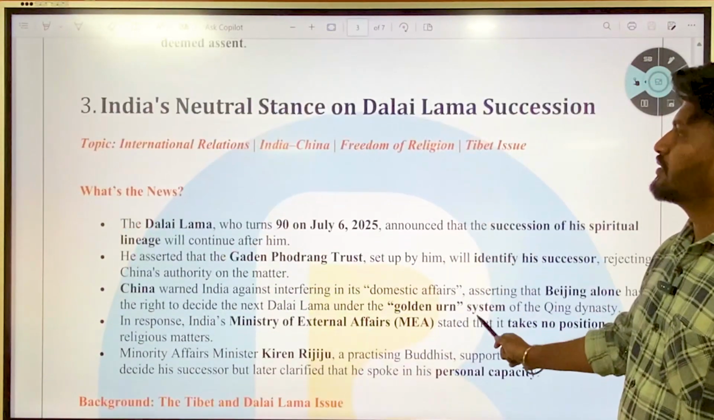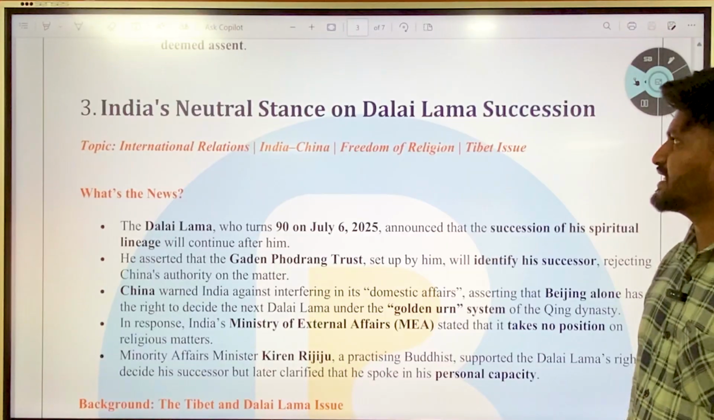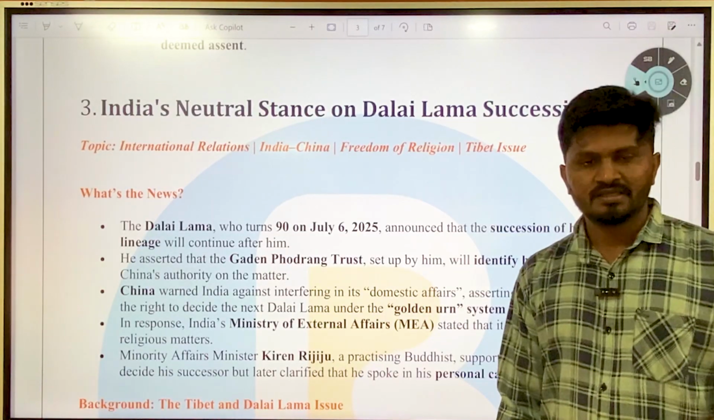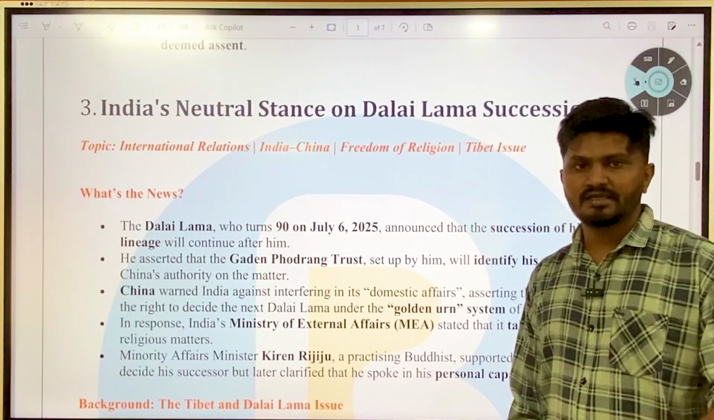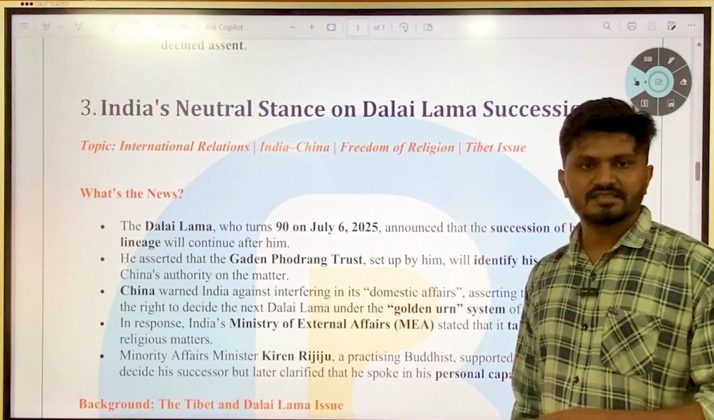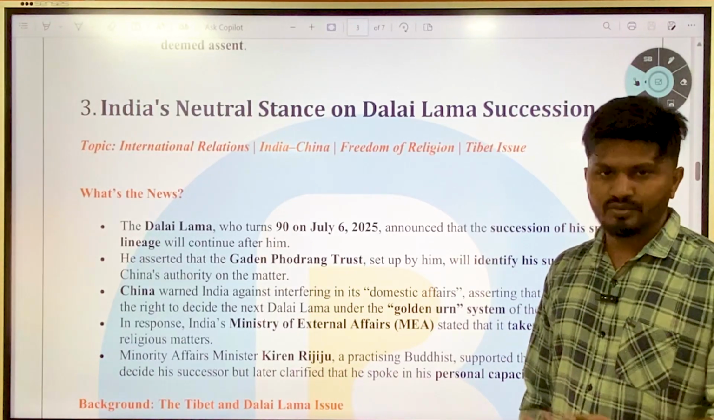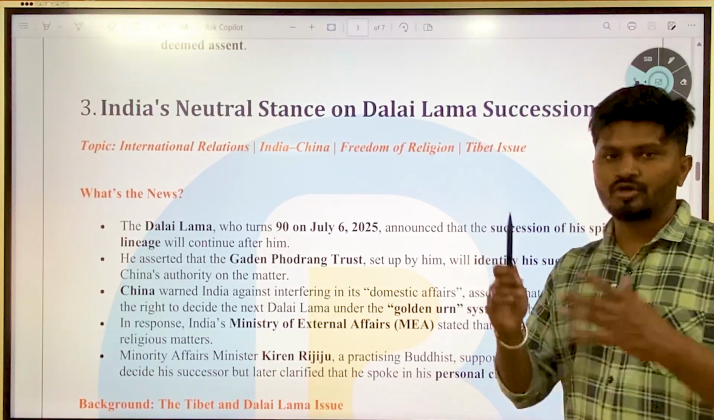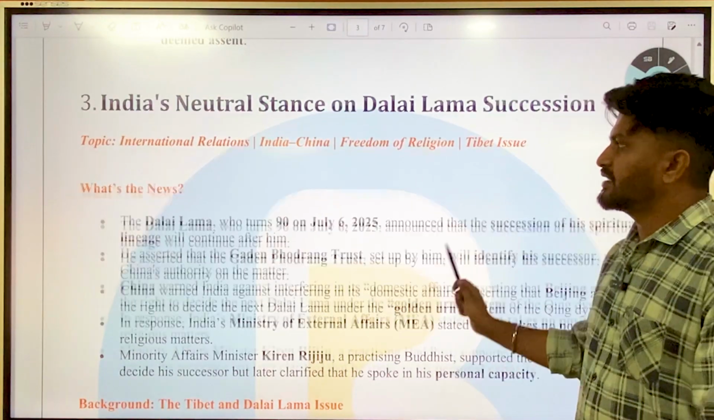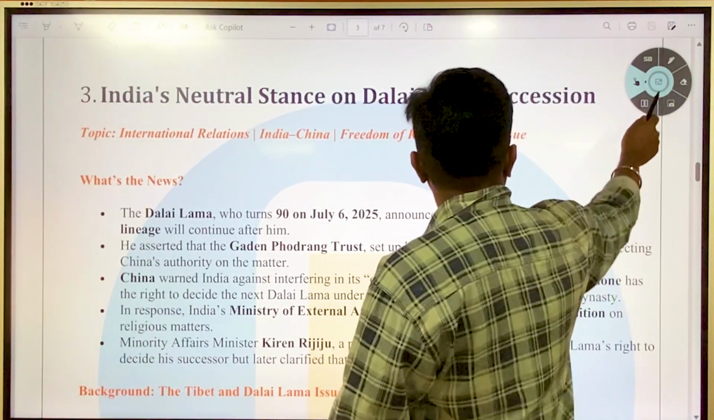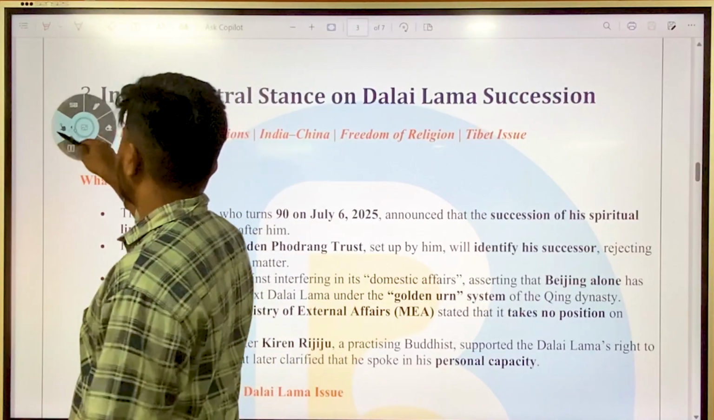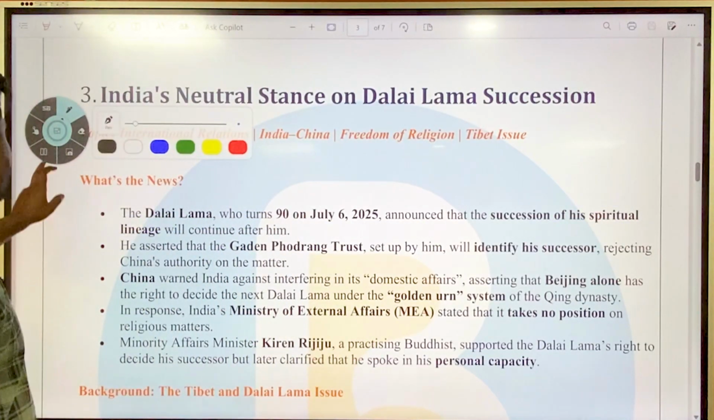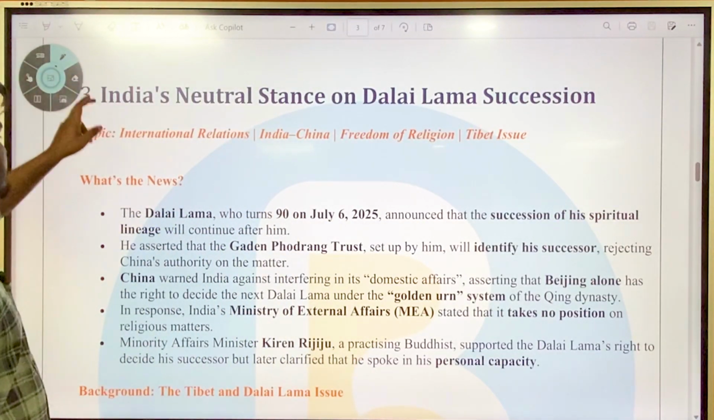Then the third one is India's neutral stance on Dalai Lama succession. Okay, recently we have already updated shorts regarding the Dalai Lama, who the Dalai Lama is, etc. But again, since it is in the news again and again, we have to see it from the broader perspective. It comes under international relations, relation between India and its neighbor China, and the Tibet issue. Okay, and freedom of religion also.